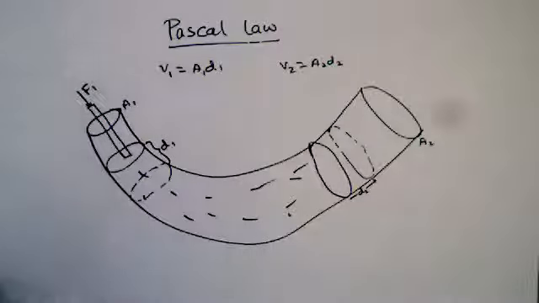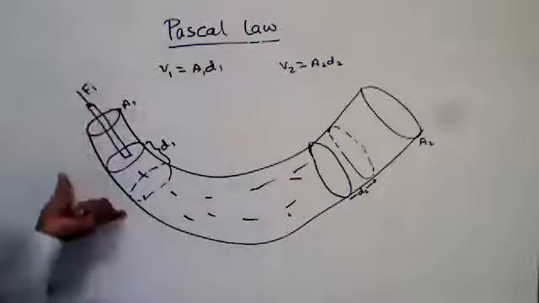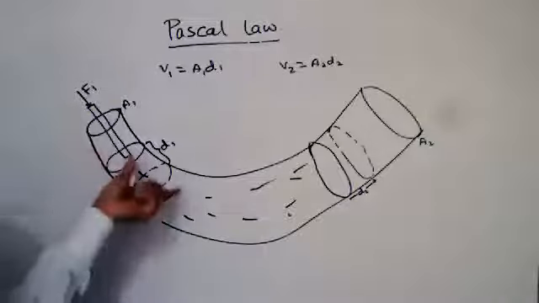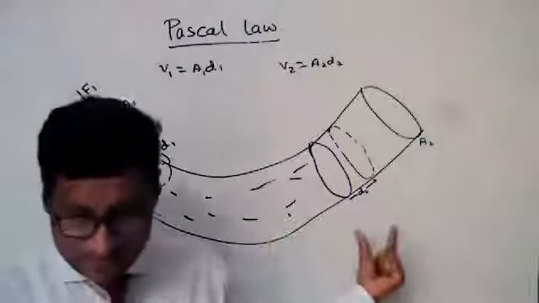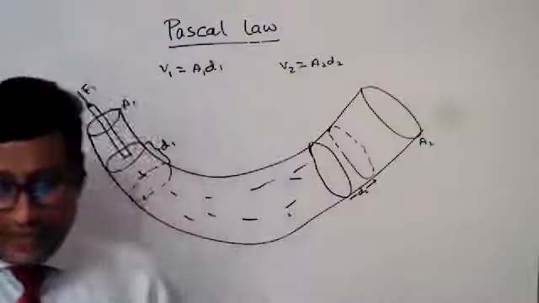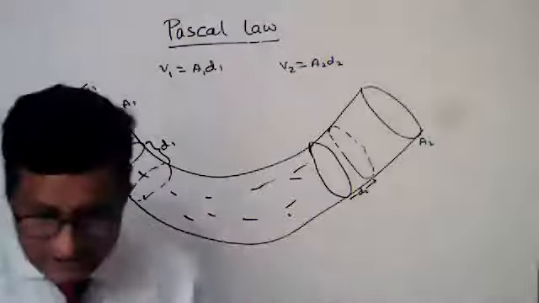Now, there is work done here. If force is applied on this system, the displacement of the smaller piston is d1 and of the bigger piston is d2. From the conservation of energy, we know energy is not lost.